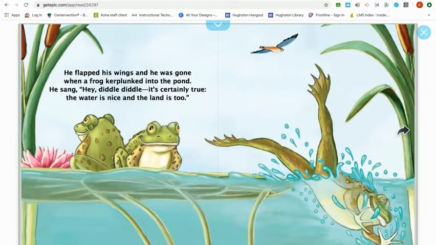He flapped his wings and he was gone when a frog kerplunked into the pond. He sang, "Hey, diddle diddle, it's certainly true. The water is nice and the land is too."